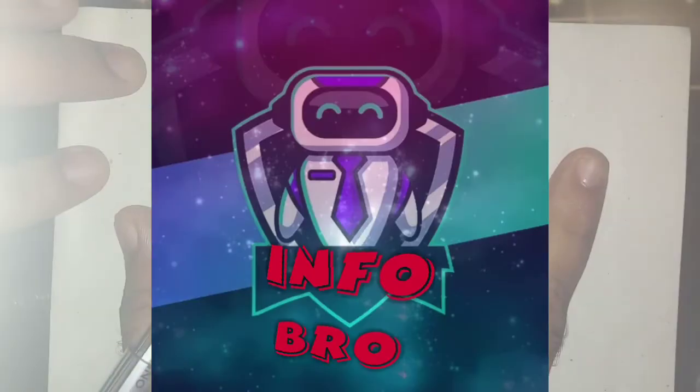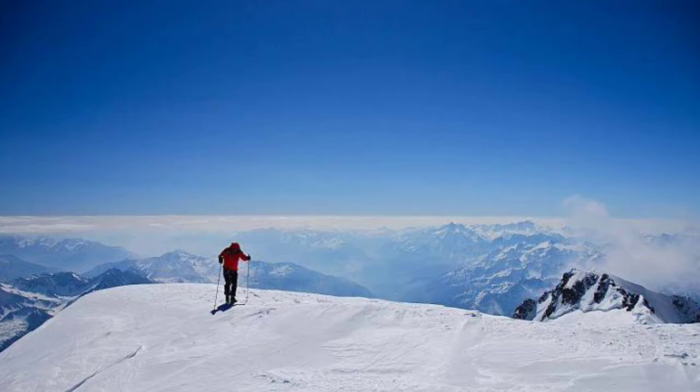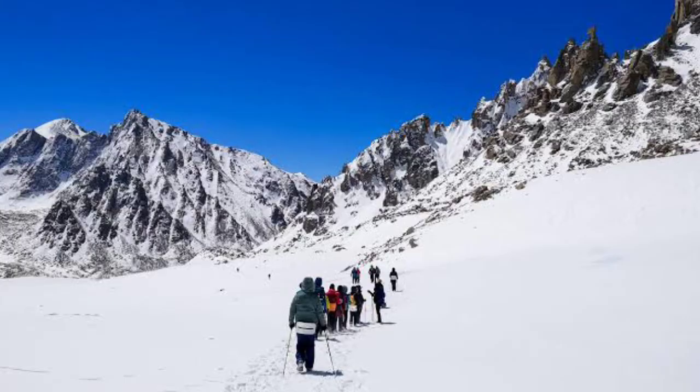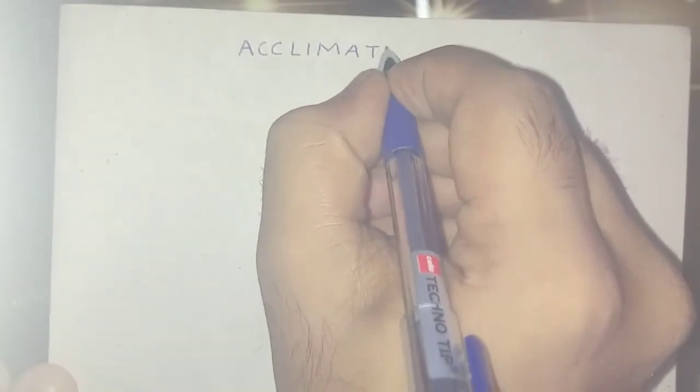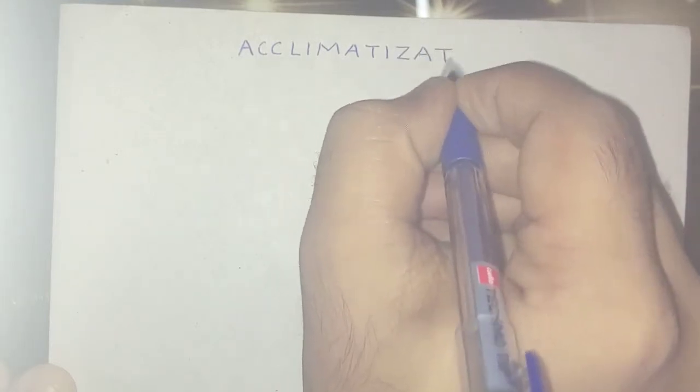Today I am with a video on acclimatization. Acclimatization at high altitude, or physiological adjustment to hypoxia, refers to the number of compensatory mechanisms that operate over a period of time to increase altitude tolerance.